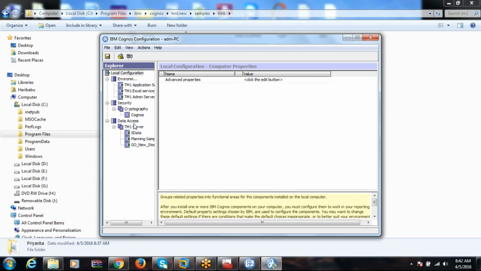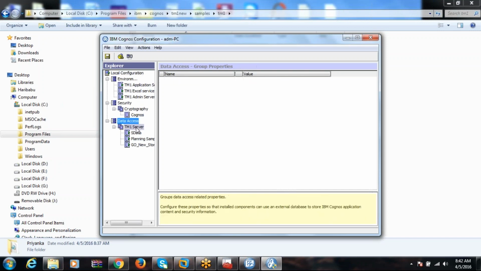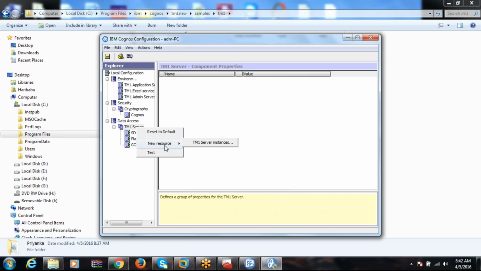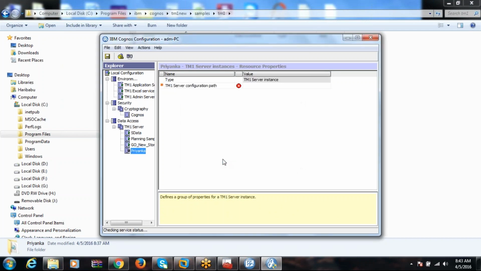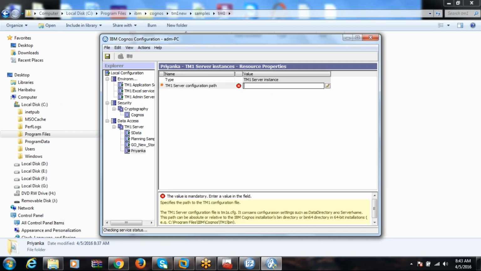Already all started. Now data TM1 server, right click, new resource, TM1 server instance. Okay, Priyanka. So the configuration path is, you go to the CFG file. Where is that?